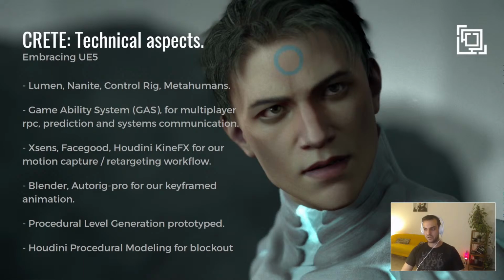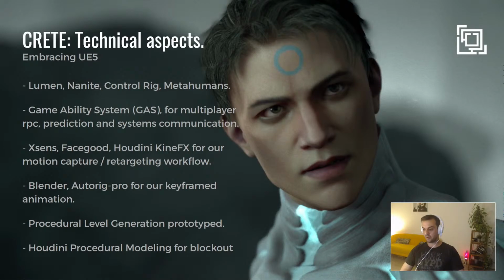I recommend you to have a look. I think it's a very powerful tool if you are doing an RPG or a multiplayer game. Technology that is around is Xsens, FaceGood, Houdini kind of effects for the retargeting. For animating with keyframe animation, we use Blender and Auto-Rig Pro for our keyframes. And we are also using procedural level generation thanks to J.L. Borney, who prototyped a very beautiful level generation C++ class that works very nicely on Steam.